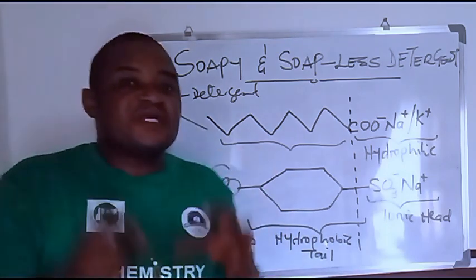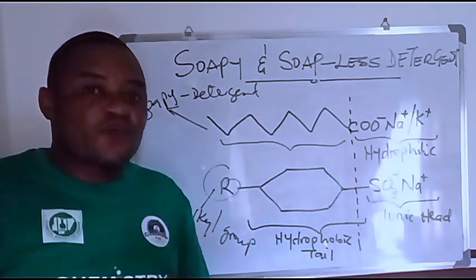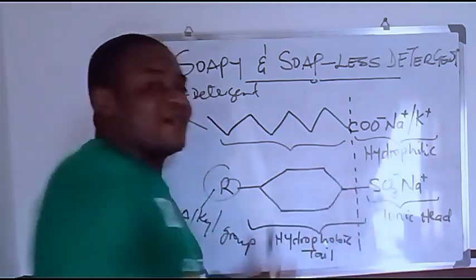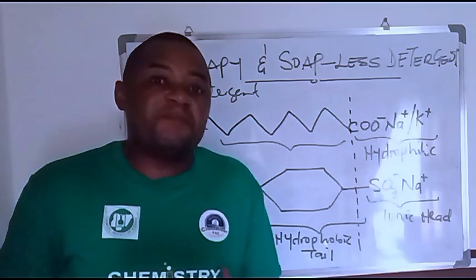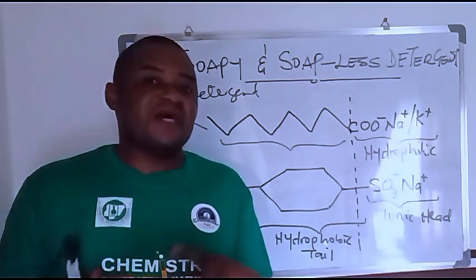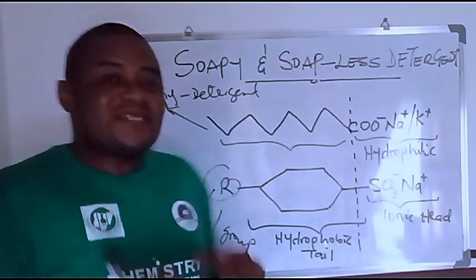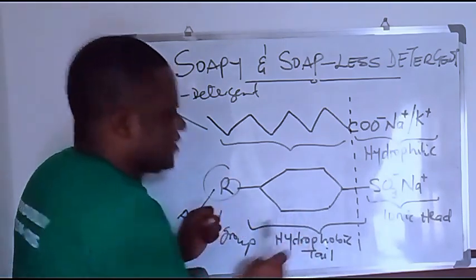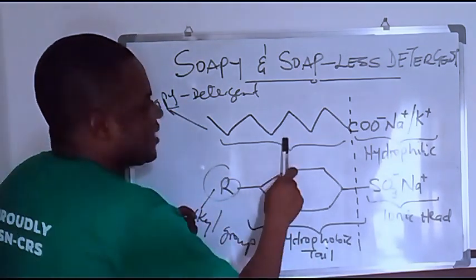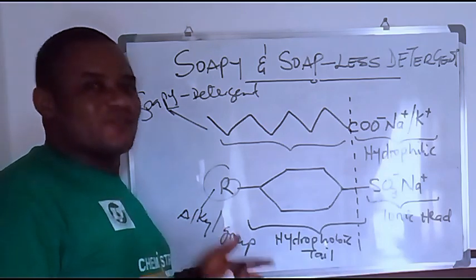Because if you use soapless detergent in washing, it doesn't form scum with water because the sulfonate ion cannot allow a proper binding of the calcium and magnesium ion to themselves. So this is why soapless detergent is much better than the soapy detergent, which is the soap that we know.